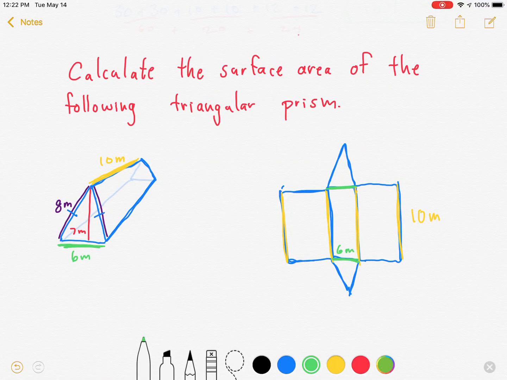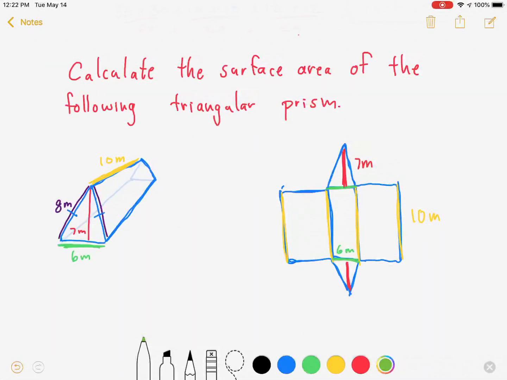And then we've got a couple more measurements. So in red, I'm going to take a look at the height of the triangle. So the height of that triangle is both here and here. That is 7 meters. We've got 7 meters for the height of that triangle.